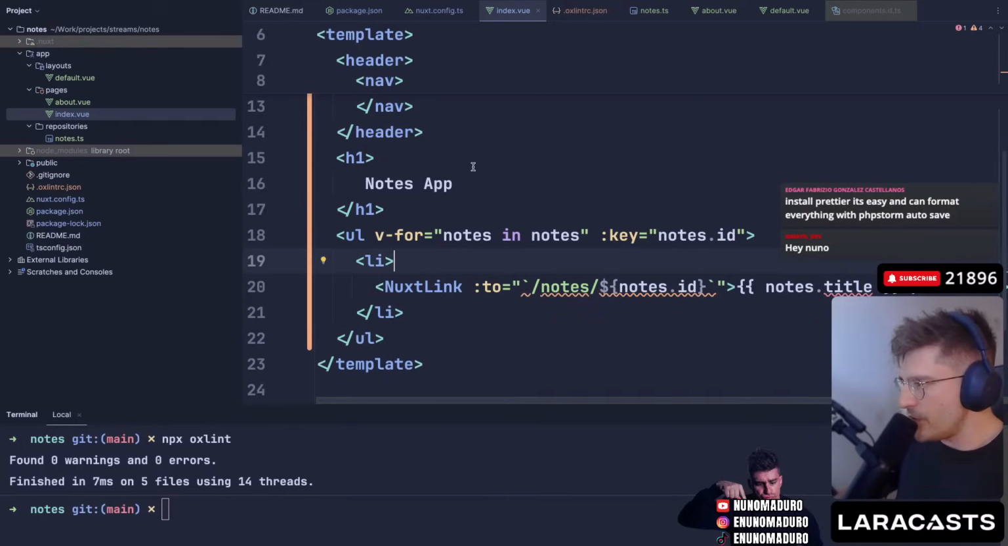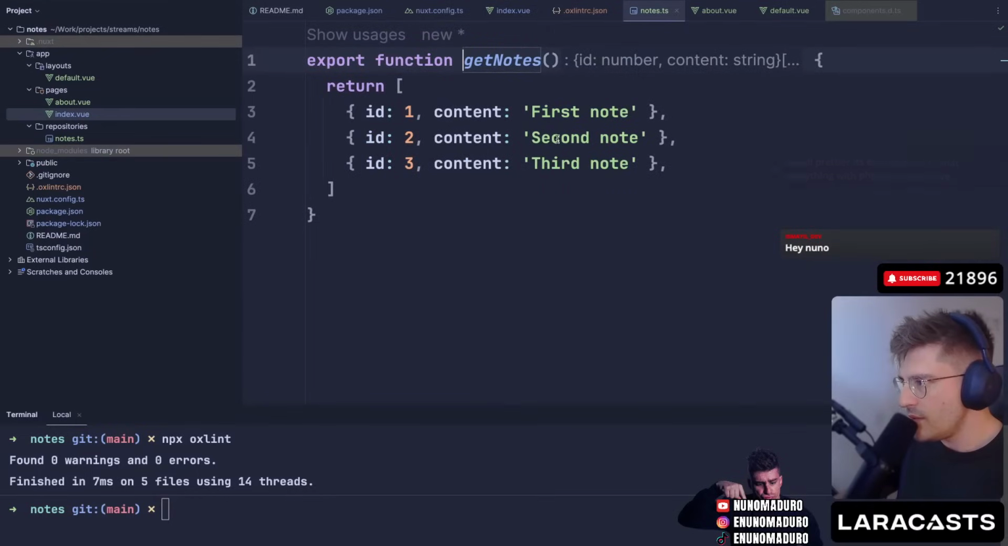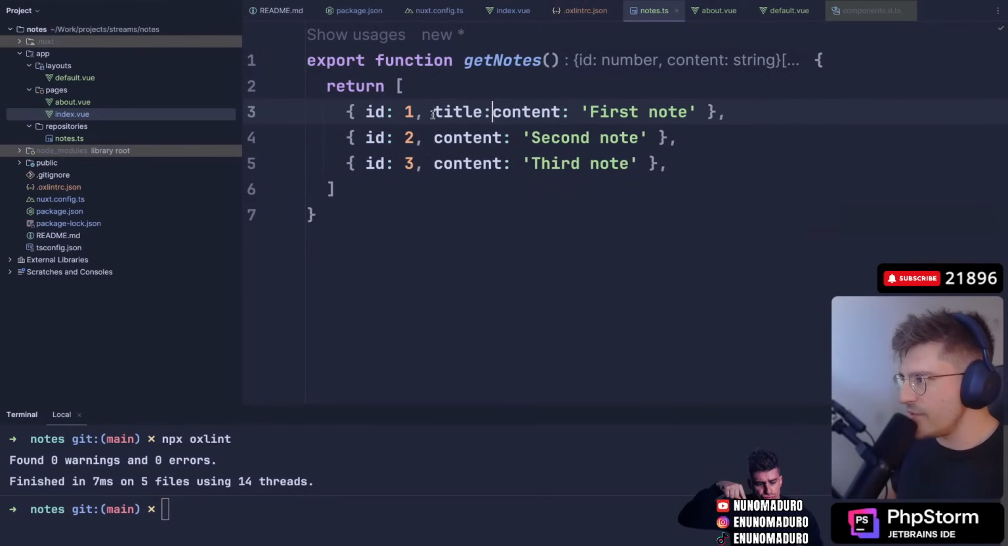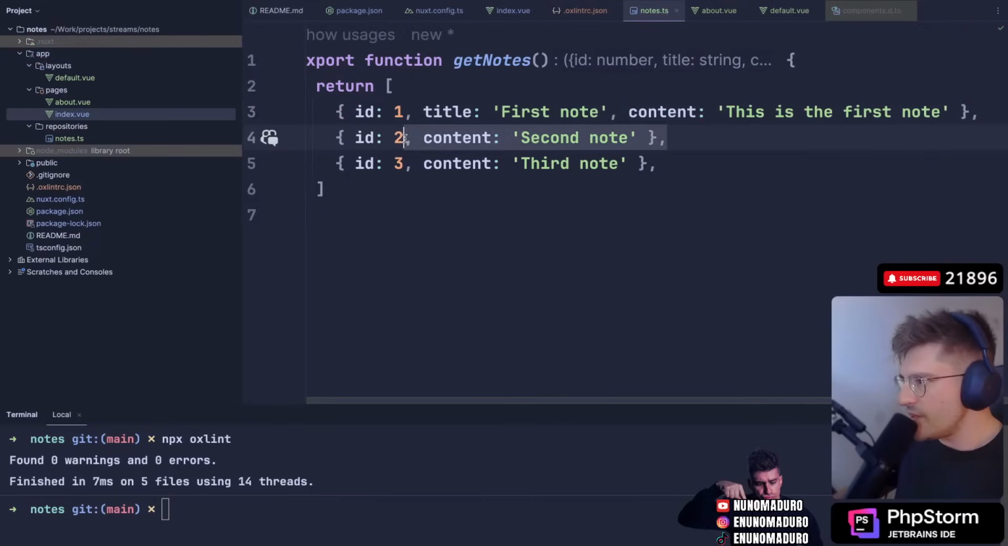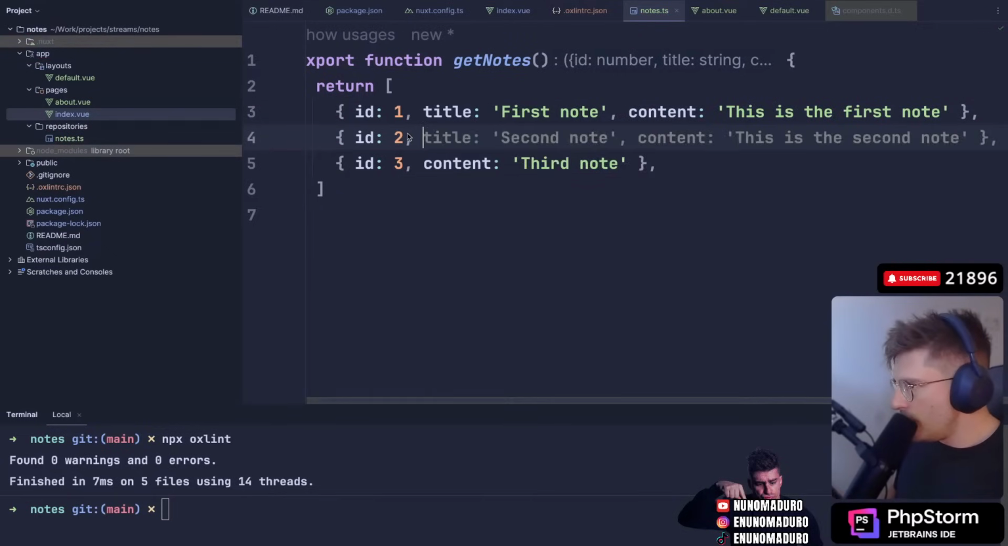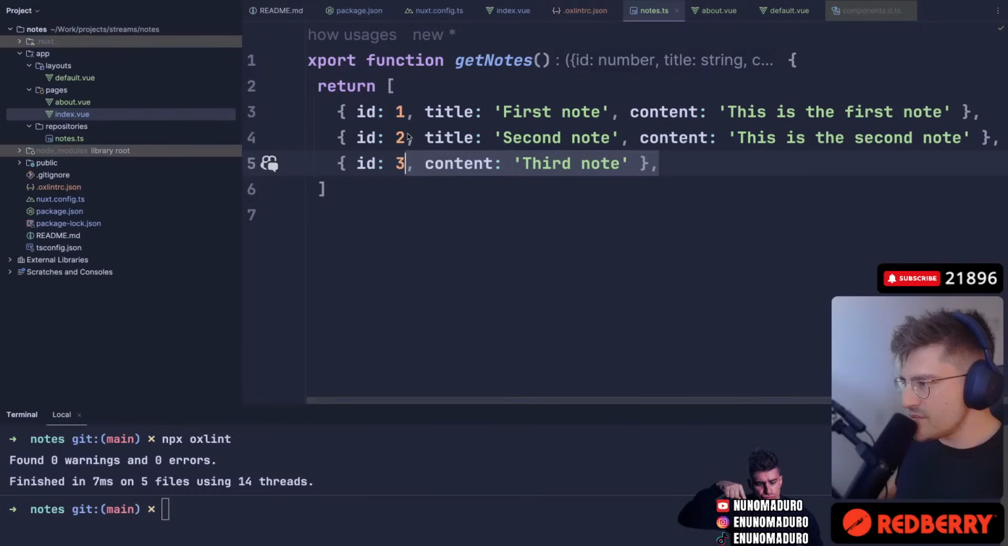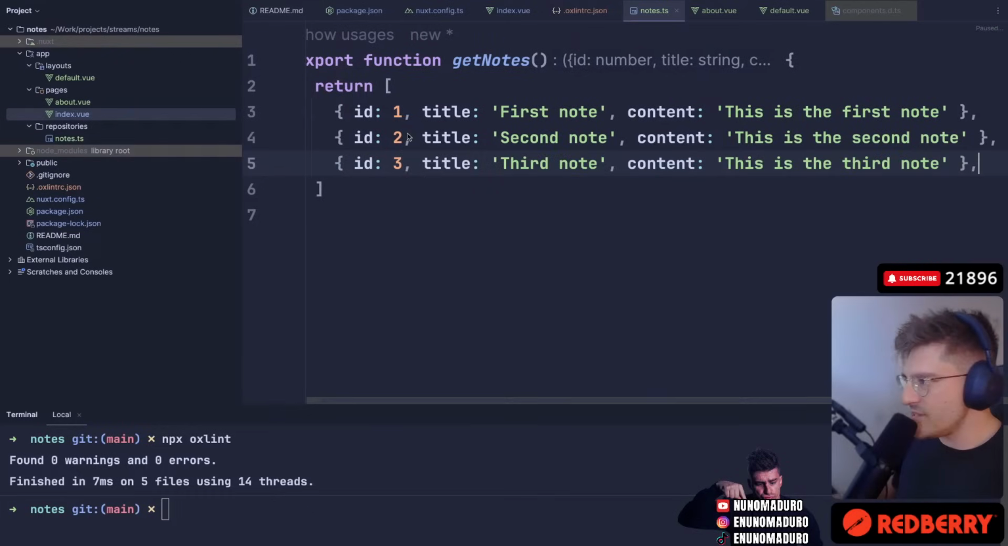Do we have a title, though? We don't have a title yet, I think. Yeah, that's why we needed the title. So let's create a title real quick. So this will be first node title. Yeah, let's do a title. We may need a type for this because it's kind of lame to not have a type for this. Let's do that real quick.